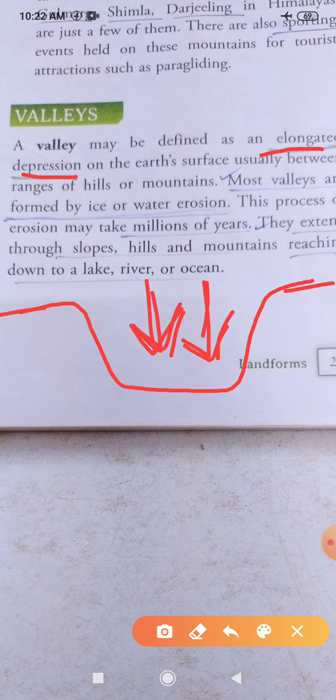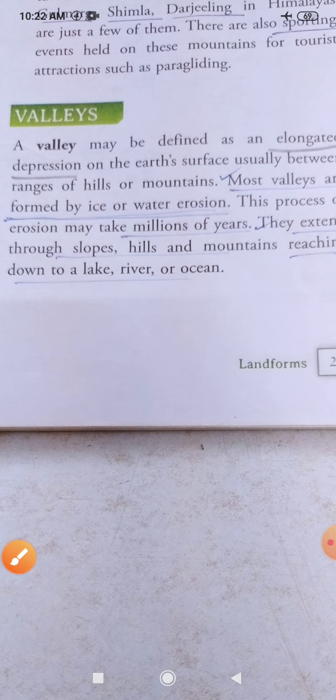And elongated means what? Which is very long. So it may be a very long depression. This long depression area is also called an elongated depression, or elongated ditch area, a long area. It may be spreading to a very large distance, kilometers and kilometers. This type of depressed area is called a valley. I think all of you are understanding. Now let us see the next point.